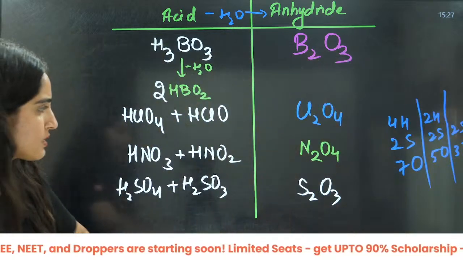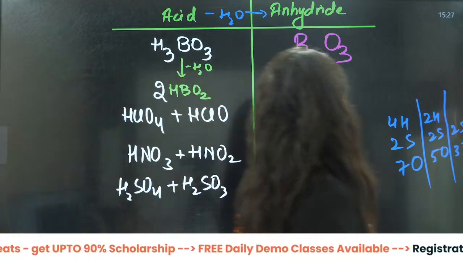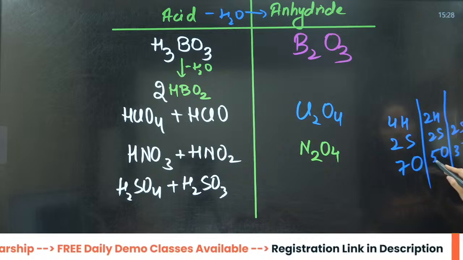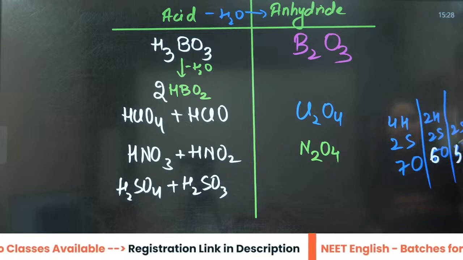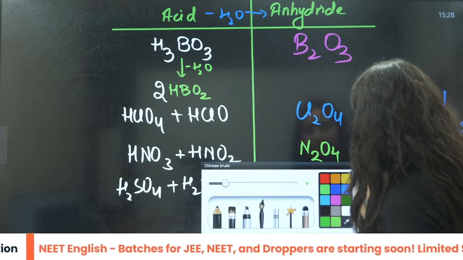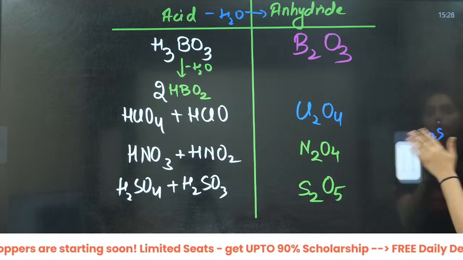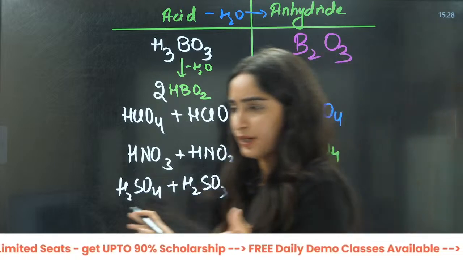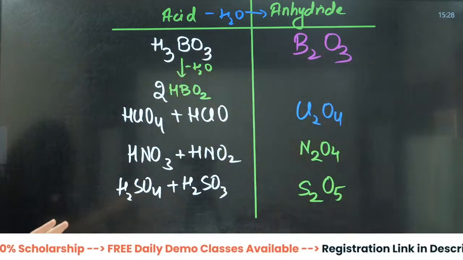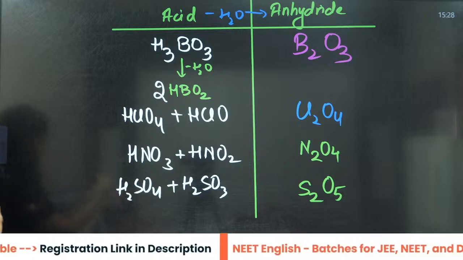So it will be S2O5. I have subtracted 2 oxygen from the 7, so it will be 5. Yes, S2O5, right? So the answer is going to be S2O5. This is very simple. You can do it like this. Okay? Any problem here? Any problem, beta? If you have any problem, write it down.